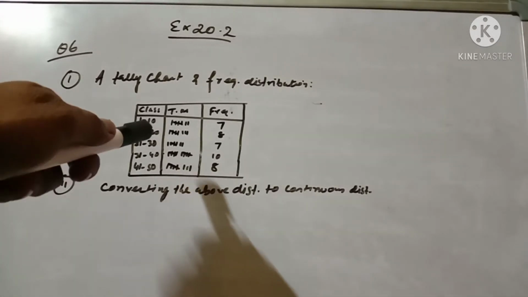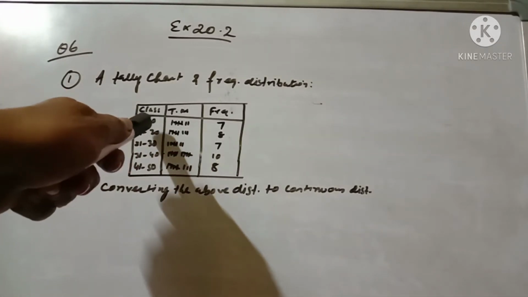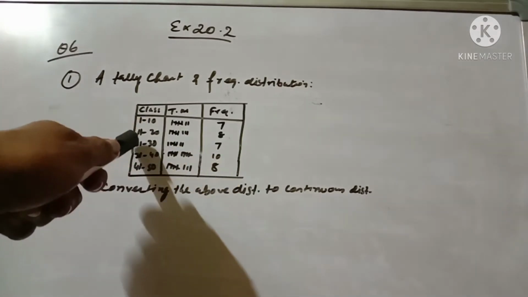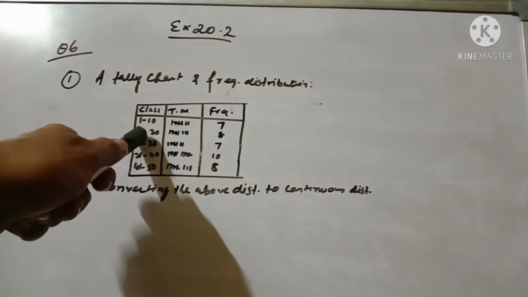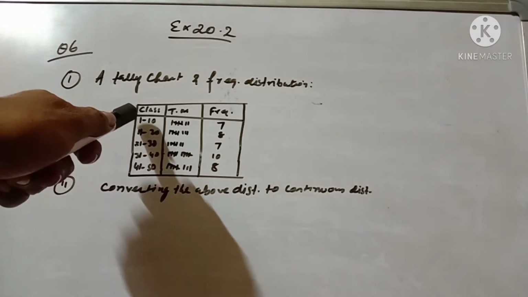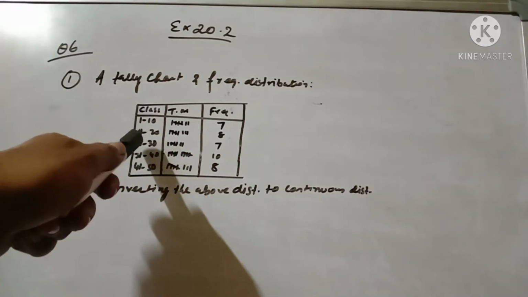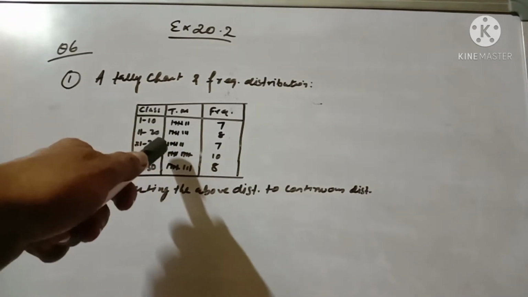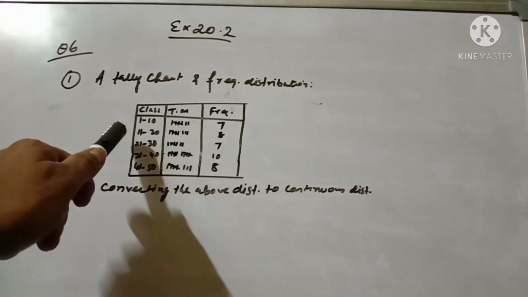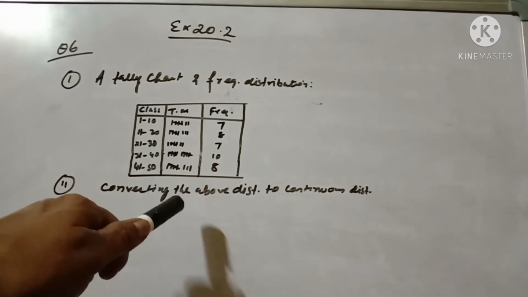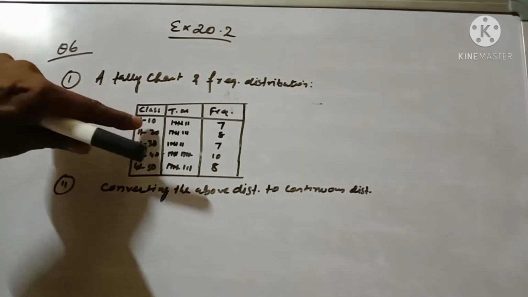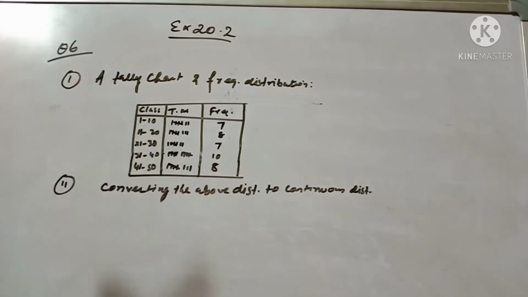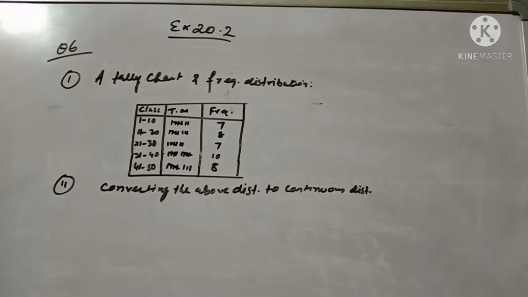Adjustment factor is equal to what? Lower limit of one class minus upper limit of previous class, divided by 2. Here the lower limit of one class is 11 and the upper limit of the previous class is 10, so 11 minus 10 is 1, divided by 2, that is 0.5. So that's why we are subtracting 0.5 from the lower limit and adding 0.5 to the upper limit.